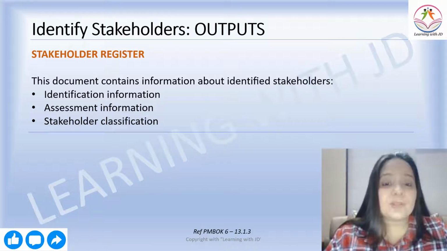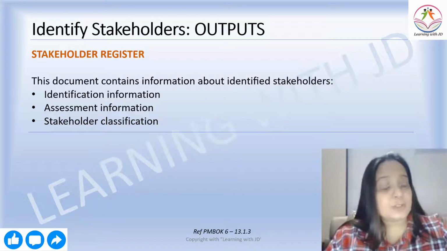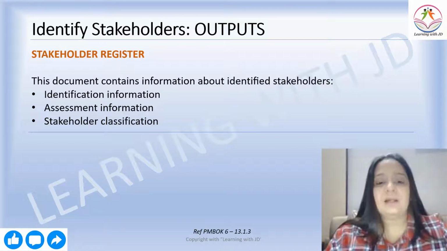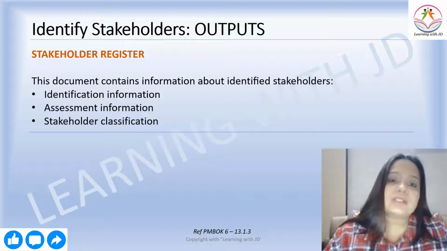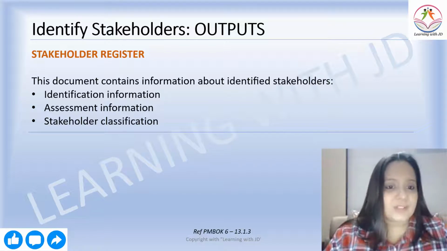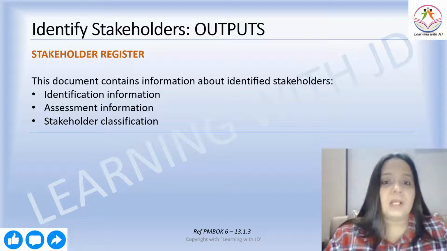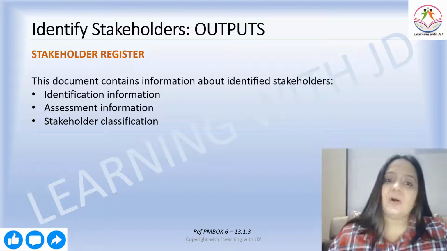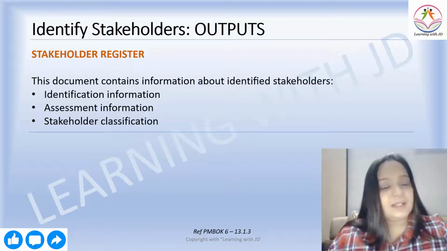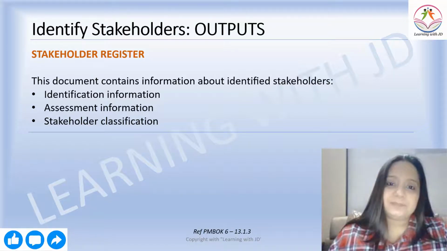What is the level of influence of those stakeholders on your project? Their interest, their ownership, their power. All this is a part of the stakeholder register. And then you also may want to classify them: upward, downward, outward or peers. Yeah, so that is all a part of identification of stakeholders.